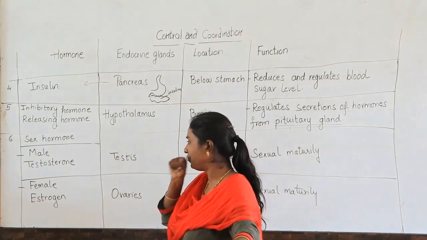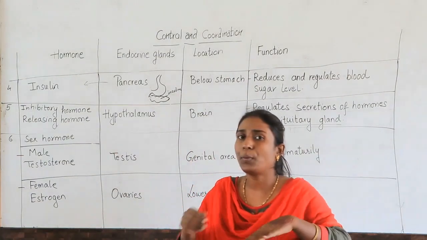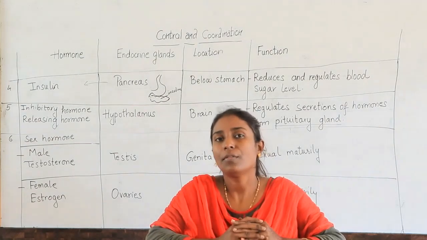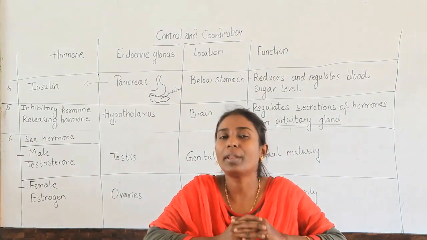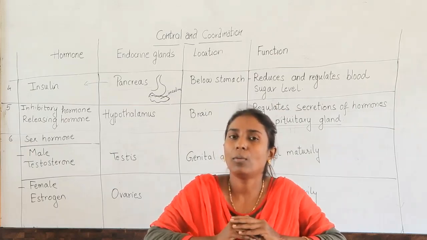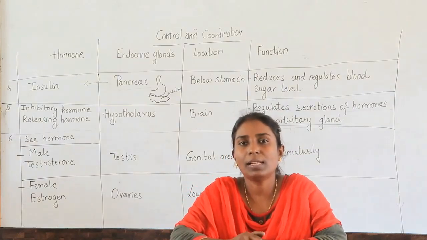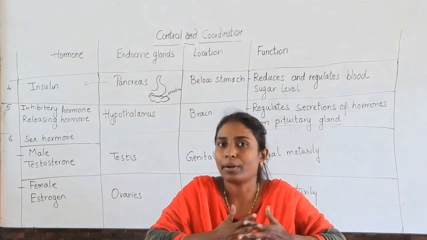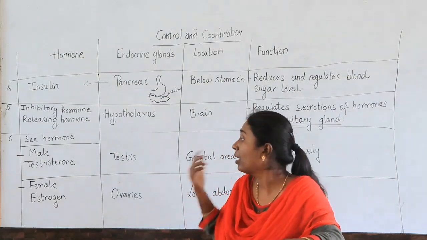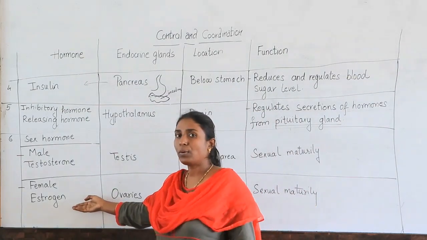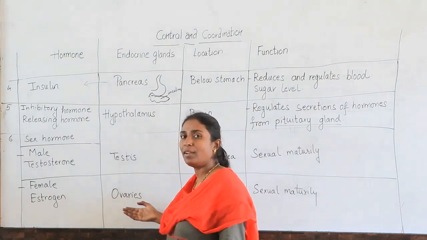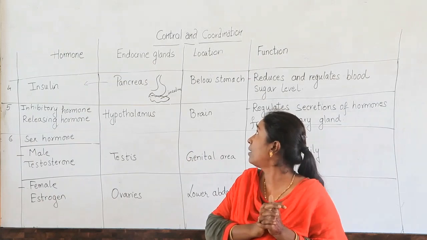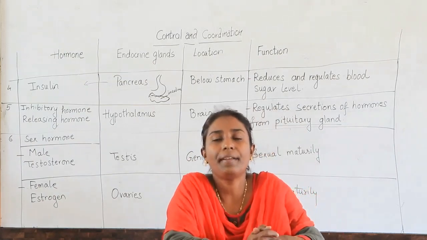In females, a hormone called estrogen is secreted in the ovaries, which are present in the lower abdomen, and it also helps in sexual maturity. For a baby to form, eggs are required, and these eggs are produced under the influence of the hormone estrogen in the ovaries. So these are all about hormones, endocrine glands, their secretions, location and functions.